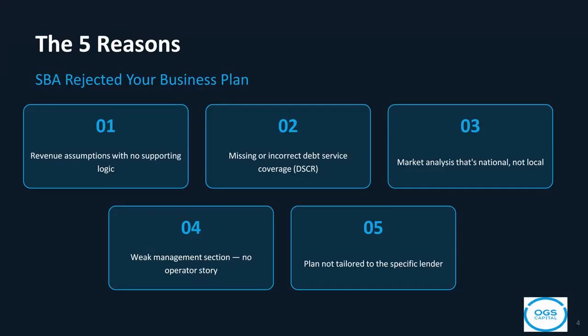Let's go deeper on reason number 1, no logical revenue assumptions. This is one of the most common rejection triggers. Lenders want to see that your projected revenue is grounded in real data, not wishful thinking. If your assumptions aren't clearly tied to market evidence, pricing strategy, and realistic customer acquisition, underwriters will flag your plan immediately. The fix? Build your revenue model bottom up, starting from unit economics, pricing, and clearly defined customer segments. Every number should be defensible.